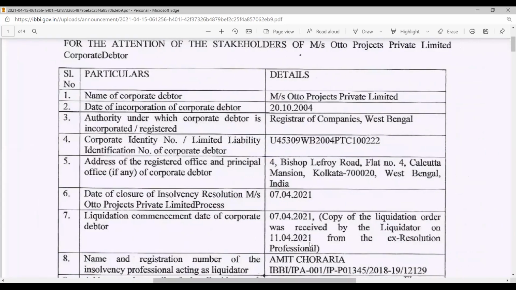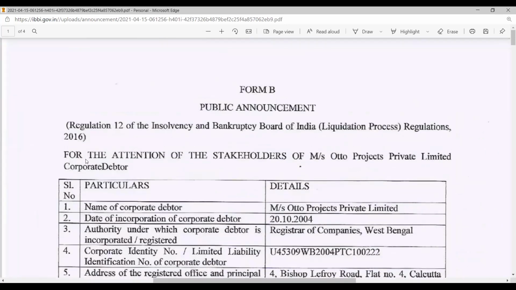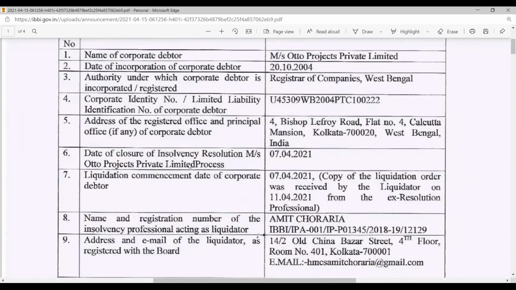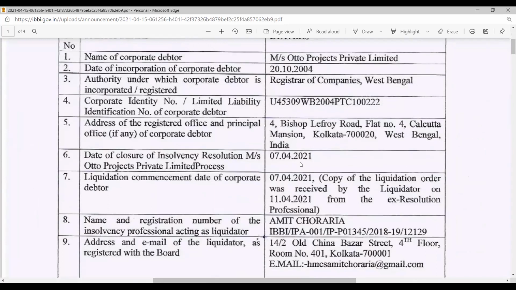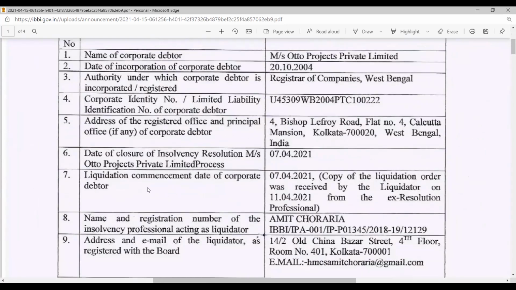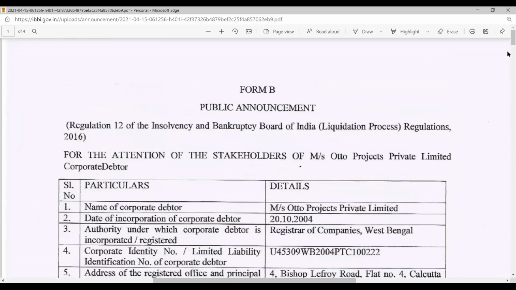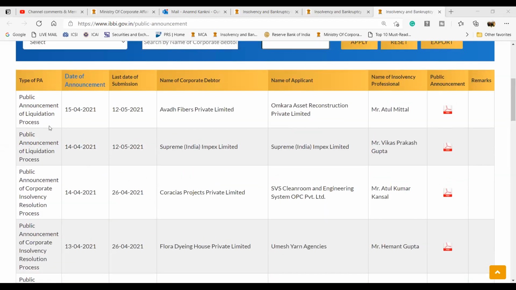Public announcement for the attention of the stakeholders of Messrs. Auto Project Private Limited, corporate debtor, date of incorporation, registered with ROC West Bengal, the CIN number, the address, then closure of this. So 7/4/2021, right? So liquidation commencement date. So this was for the liquidation commencement process. But similarly, you will guide for public announcement for liquidation. Okay, so this is for the CIRP.